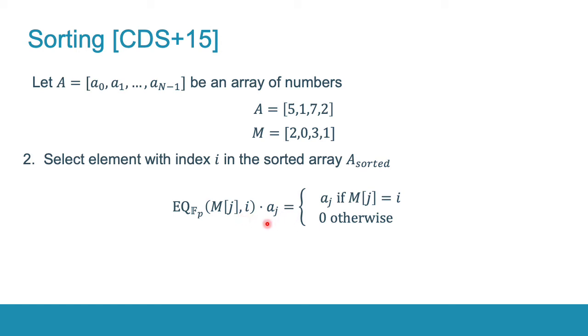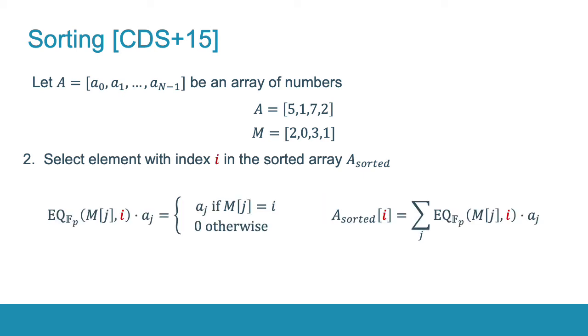And the position of the element a_j in the sorted array is already encoded in the element m_j. Otherwise, this product will be 0. As a result, we can homomorphically compute the ith element of the sorted array. You can check that this algorithm returns the following array, which is indeed the sorted version of the input array A.